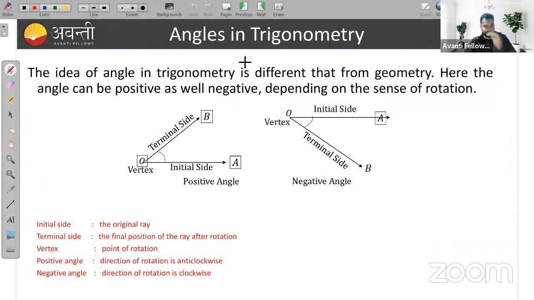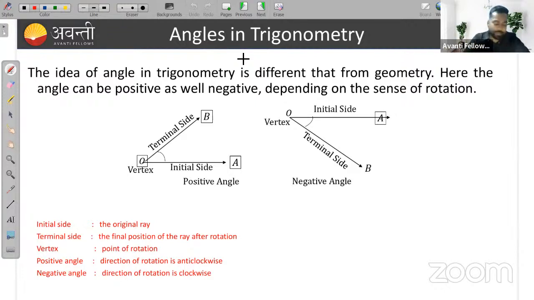Okay, let's start angles in trigonometry. What is an angle? Who can say what an angle actually is? Angle is the amount of rotation of a ray, which we call the initial ray, at a fixed point called the vertex, from one place to another place. So the amount of rotation of a ray is called an angle.